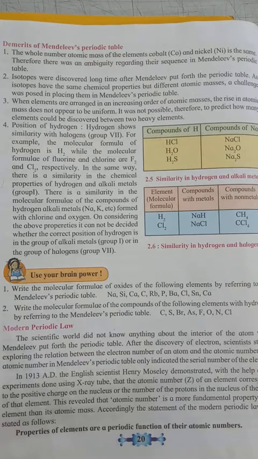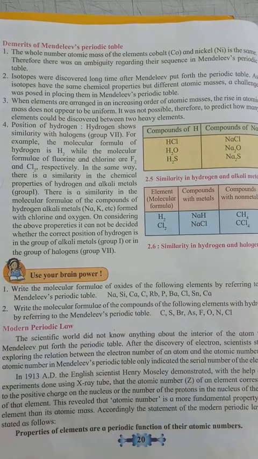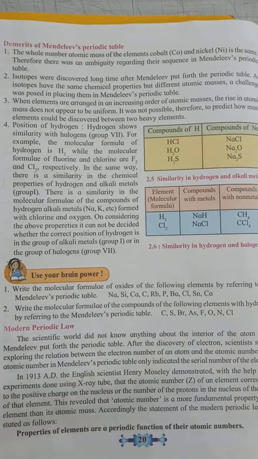There was no uniformity in the atomic masses, so it was not possible to predict how many elements would be discovered between two heavy metals.